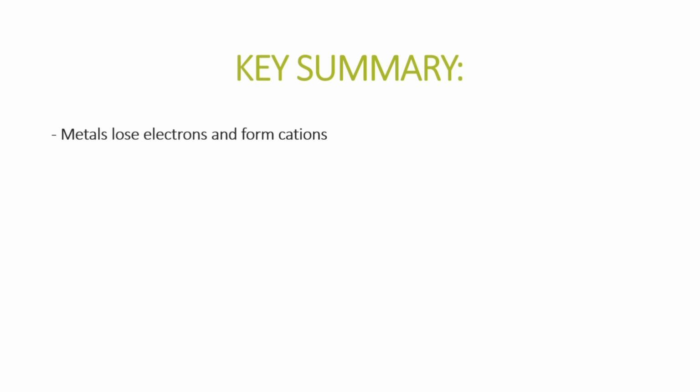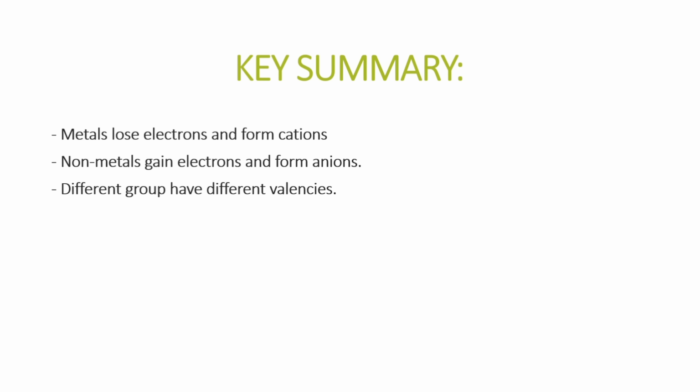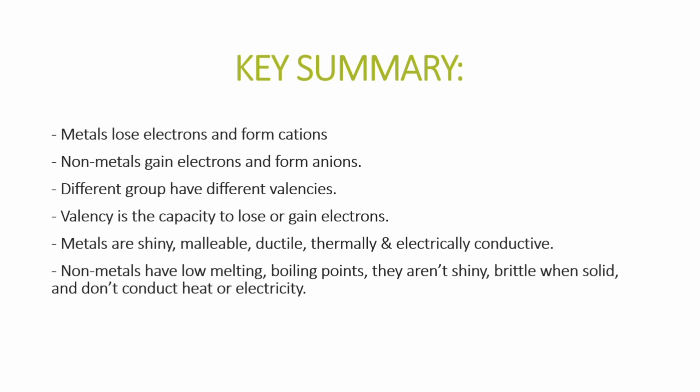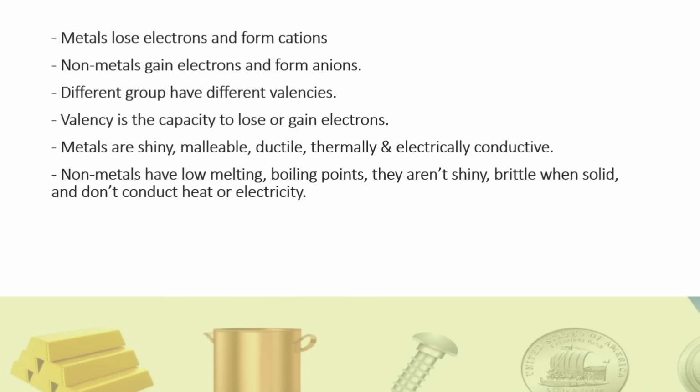We know that metals lose electrons and form cations. Non-metals gain electrons and form anions. Different groups have different valencies. Valency means the capacity to lose or gain electrons and complete the valence shell while bonding. Metals are shiny, malleable, ductile and thermally and electrically conductive. Whereas non-metals have low melting and boiling points. They are not shiny, they are brittle when they are solid, and they do not usually conduct electricity or heat.